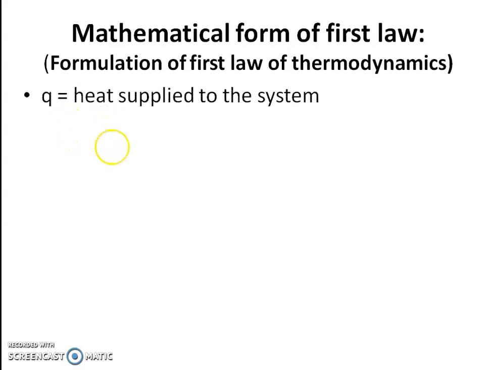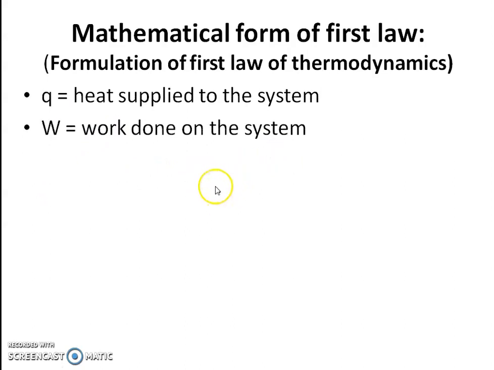Now suppose Q amount of heat is supplied to the system and W is the work done on the system by the surroundings. Now the increase in internal energy of the system is equal to the sum of the quantity of heat supplied to the system and the amount of work done by the surroundings on the system, and therefore delta U, the change in internal energy of the system, is equal to Q plus W.